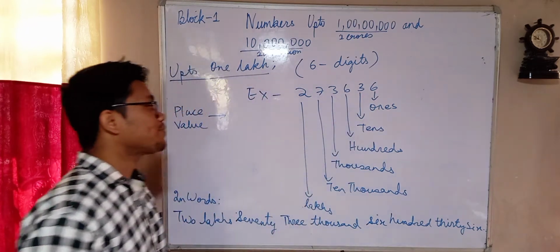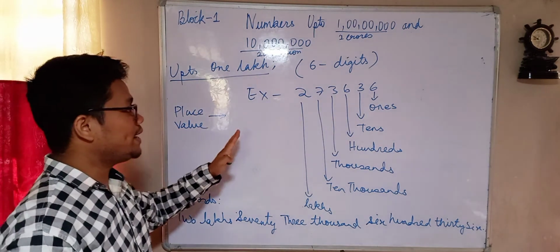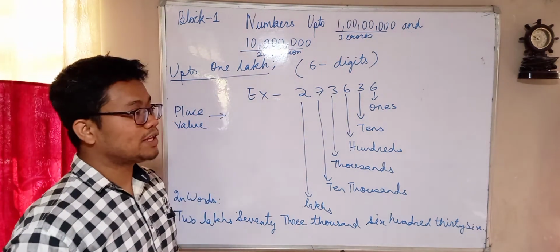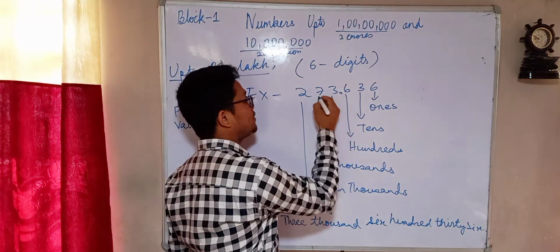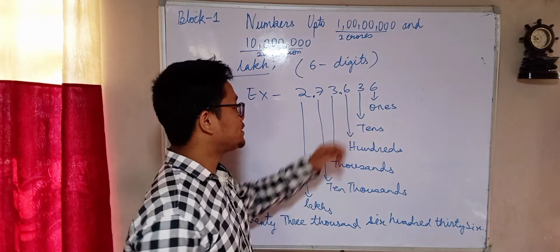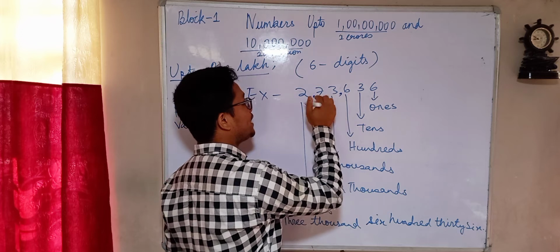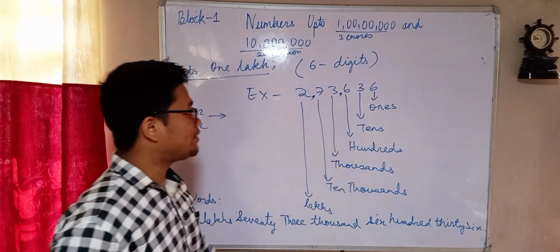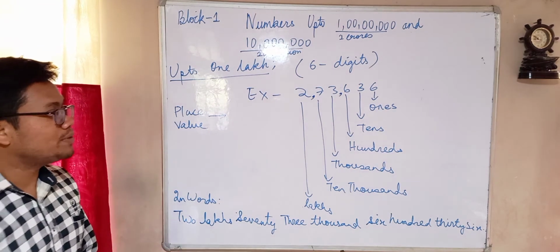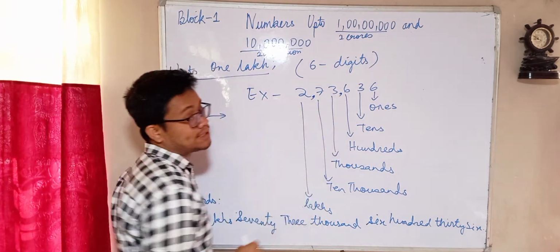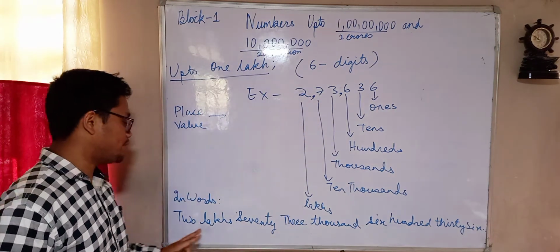Now since we are learning the Indian number system, what we do is we always keep the first comma after three digits, and after that we keep commas after every two digits. So the first separation is because of this comma, so that's why I have written 2 lakhs.